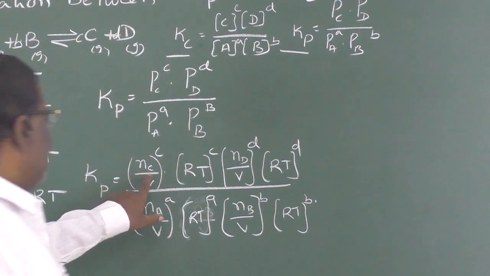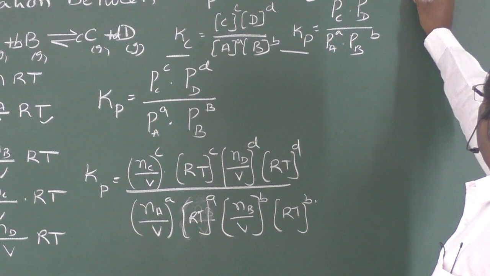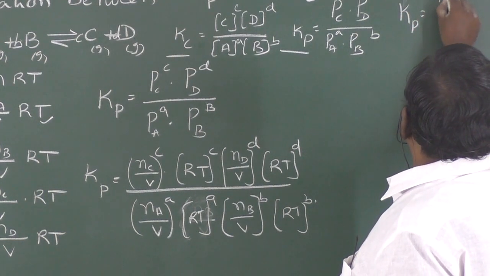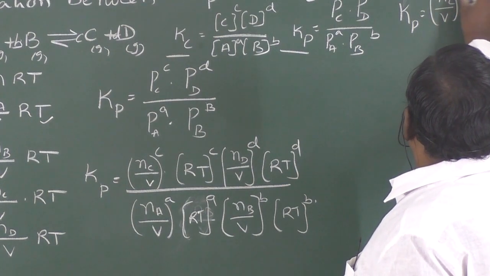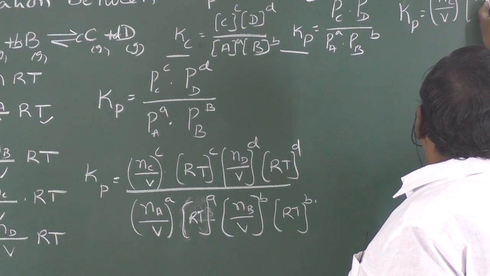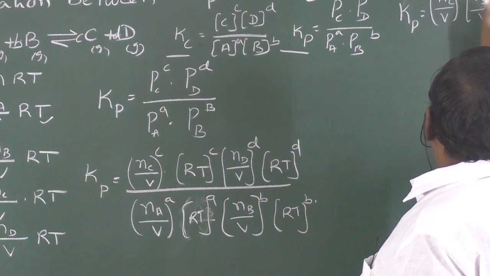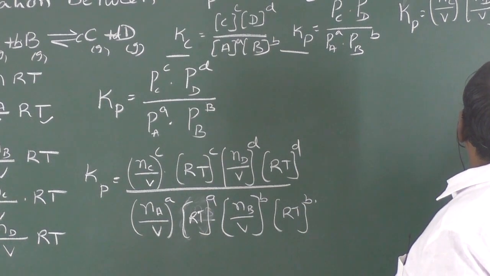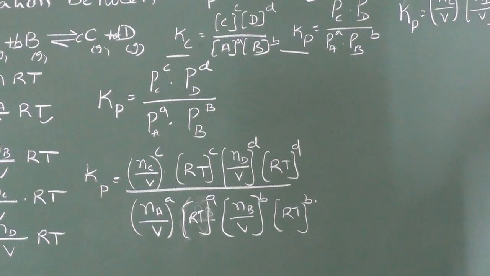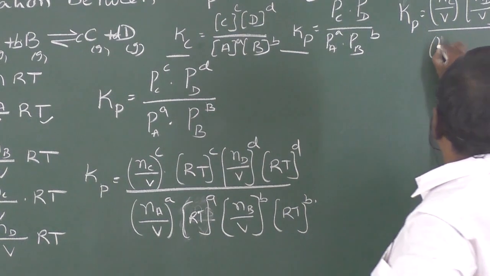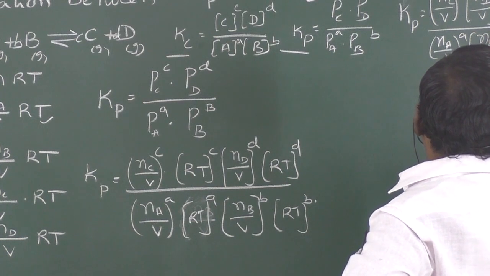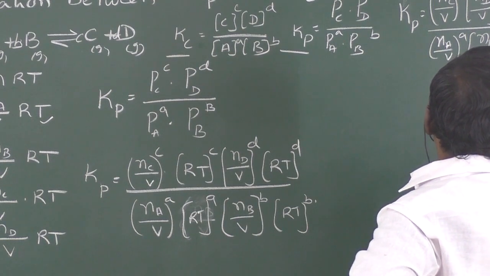Now this can be written as Kp is equal to Nc by V to the power c into Nd by V to the power d into RT to the power c plus d, where c is the number of moles of C and d is the number of moles of D, divided by Na by V to the power a into Nb by V to the power b into RT to the power a plus b.